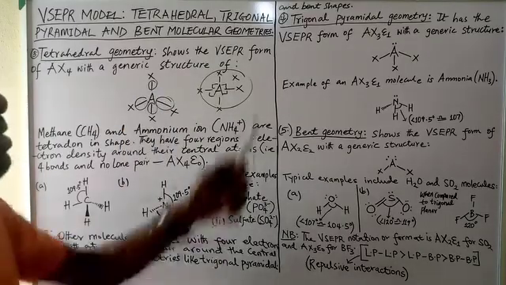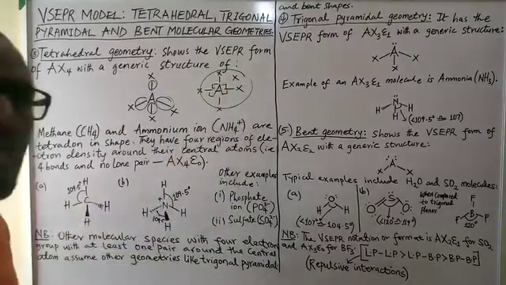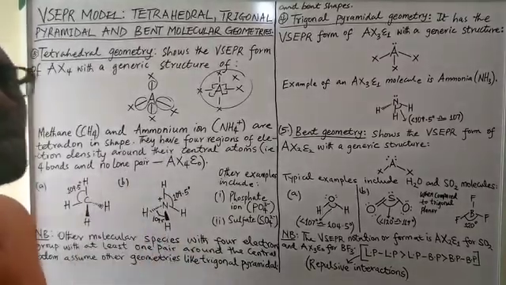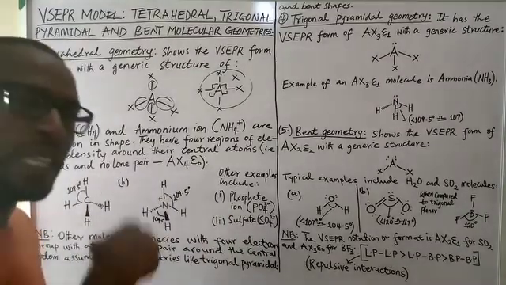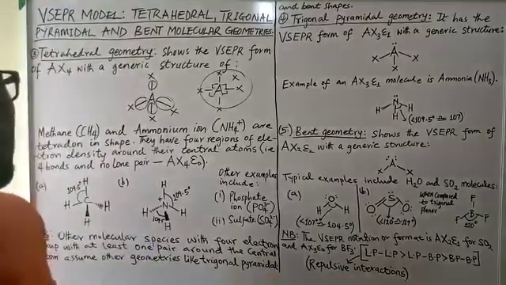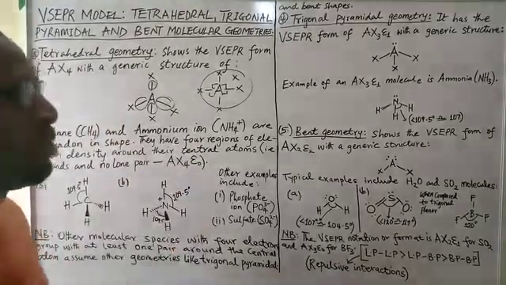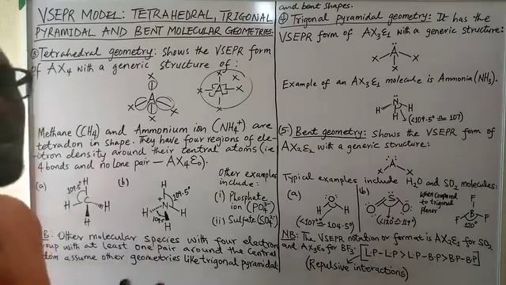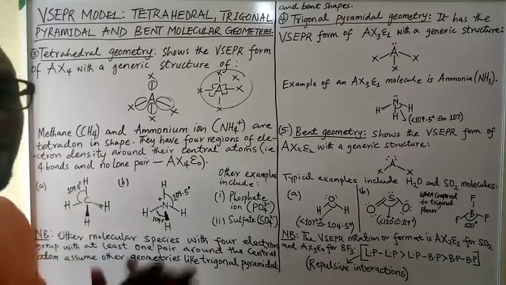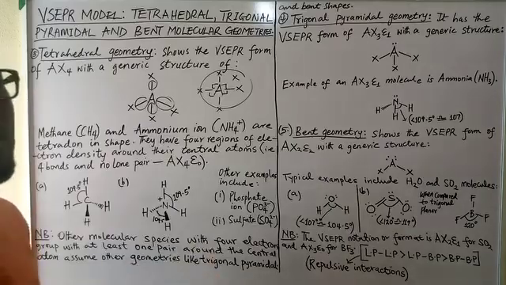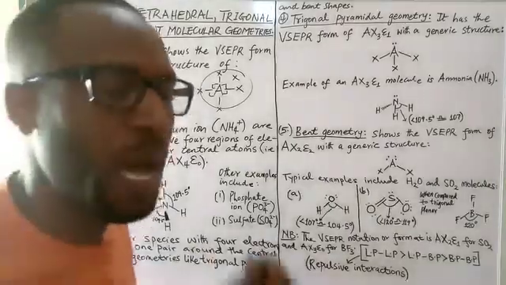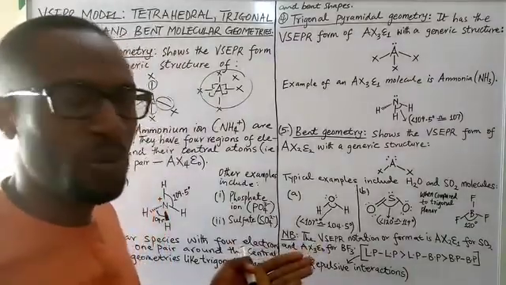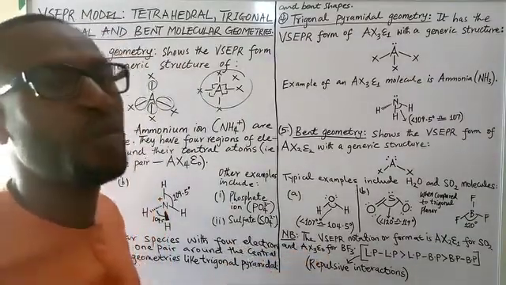But in the next molecular geometry, we're going to begin to introduce a lone pair. We're still going to have 4 things around the central atom, but in this case now we are bringing in a lone pair of electrons. In another one, the bent molecular geometry, we will have two lone pairs of electrons, still 4 things around the central atom, and that will change the bond angle. The more lone pairs of electrons you add, the more there is repulsive interaction, the lesser the bond angle.